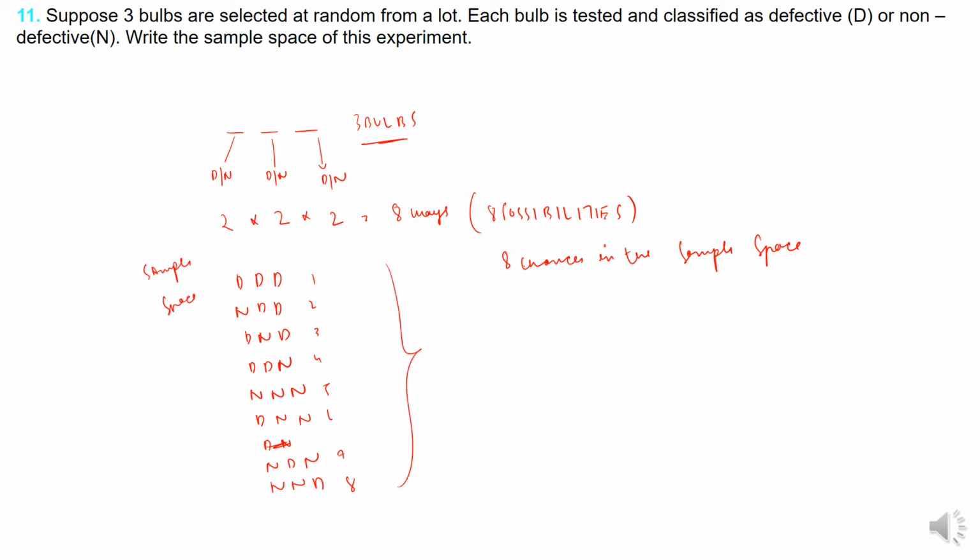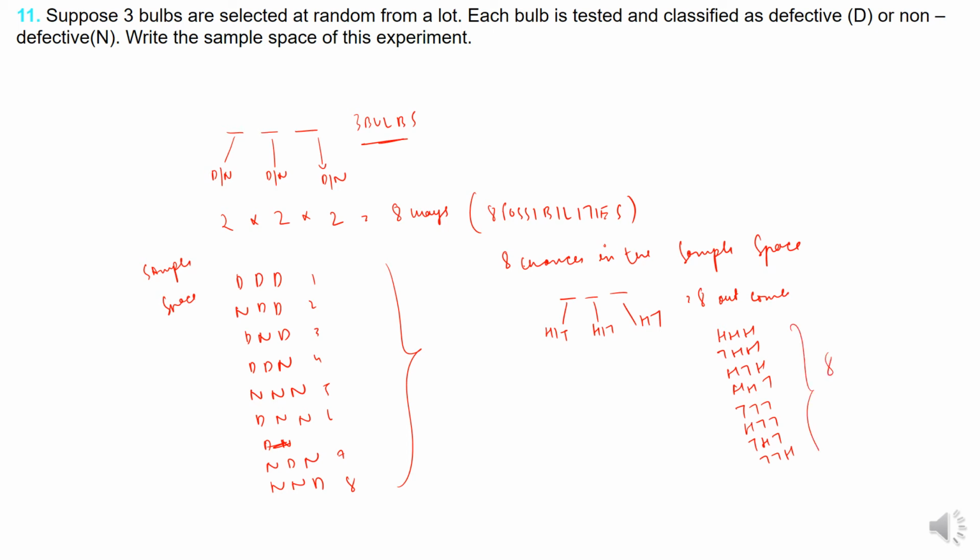This is like throwing 3 coins, as we saw earlier. If there are 3 coins, each of them can be either a head or a tail, so there will be 8 outcomes in the sample space. What were they? HHH, HHT, HTH, THH, and then TTT, TTH, THT, HTT. 1, 2, 3, 4, 5, 6, 7, 8. These are also 8.